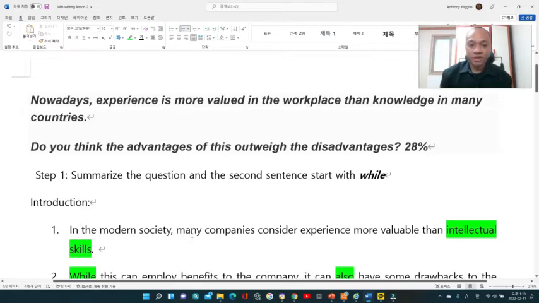And workplace, I replaced with many companies. I put consider experience more valuable, which is more valued, than intellectual skills. Intellectual skills can be compared with knowledge.